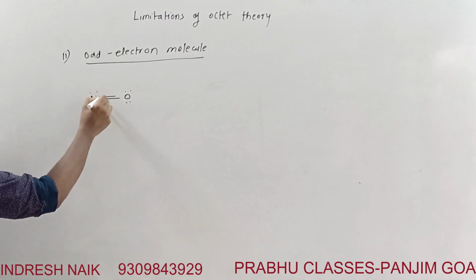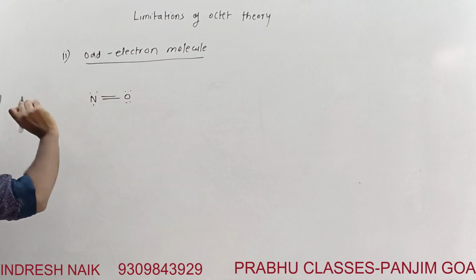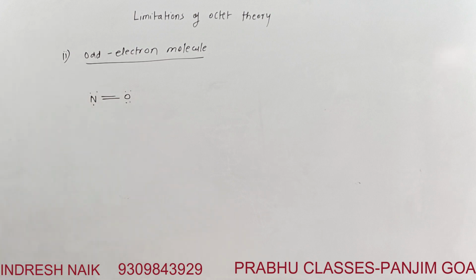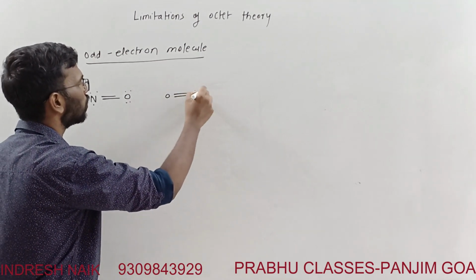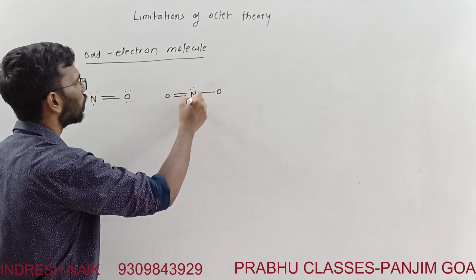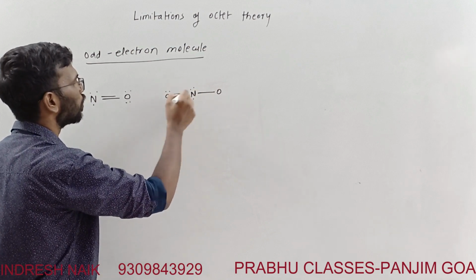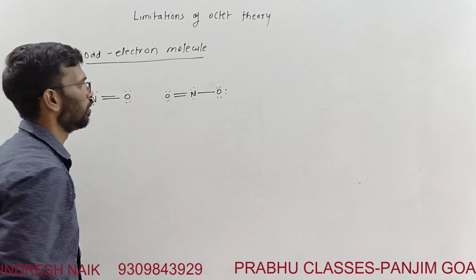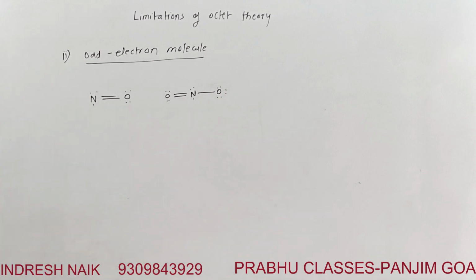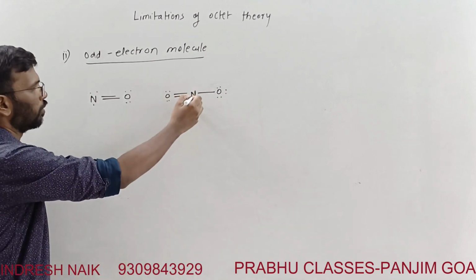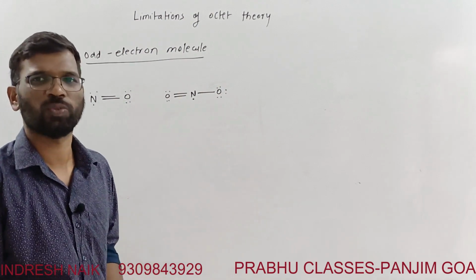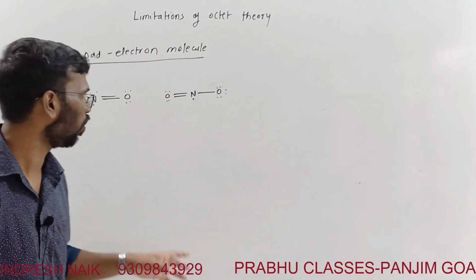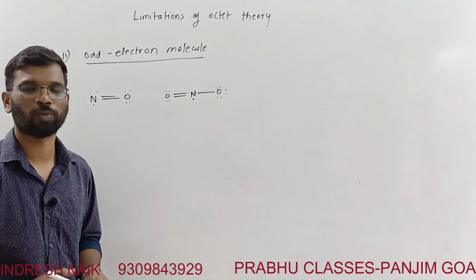So 3, 4, 5, 6, 7, right? This nitrogen is not satisfying the octet. The NO2 molecule is also an odd electron molecule where the nitrogen is not satisfying the octet. That is the simplest thing we can say. It has an odd electron, like 7 in the outermost shell.